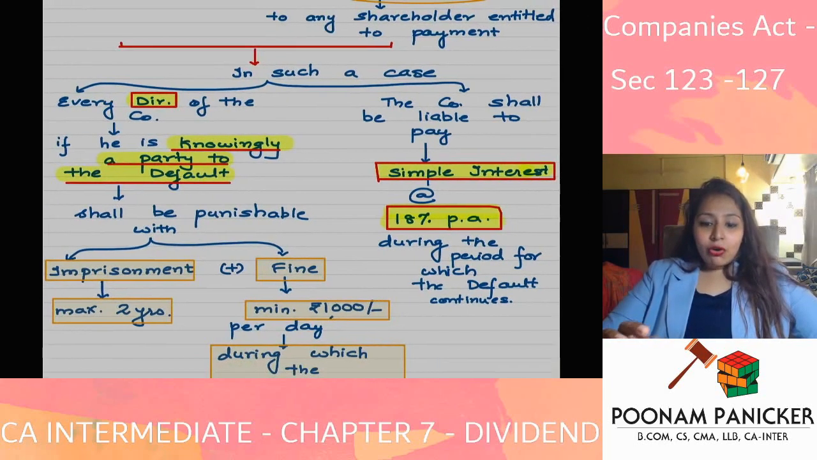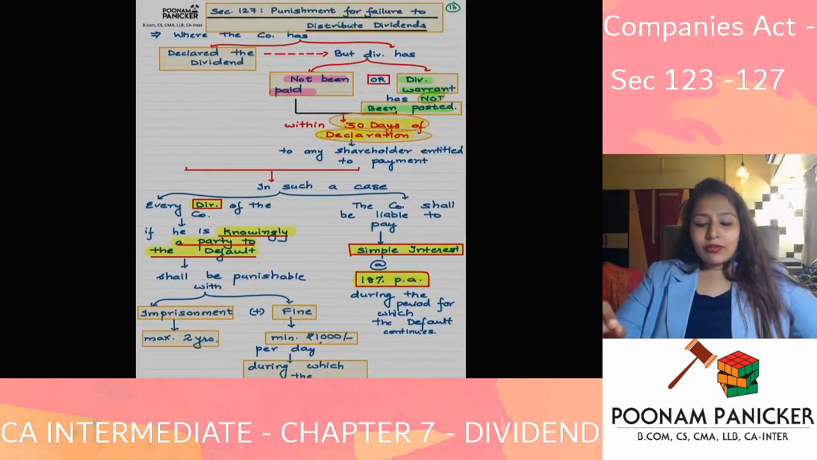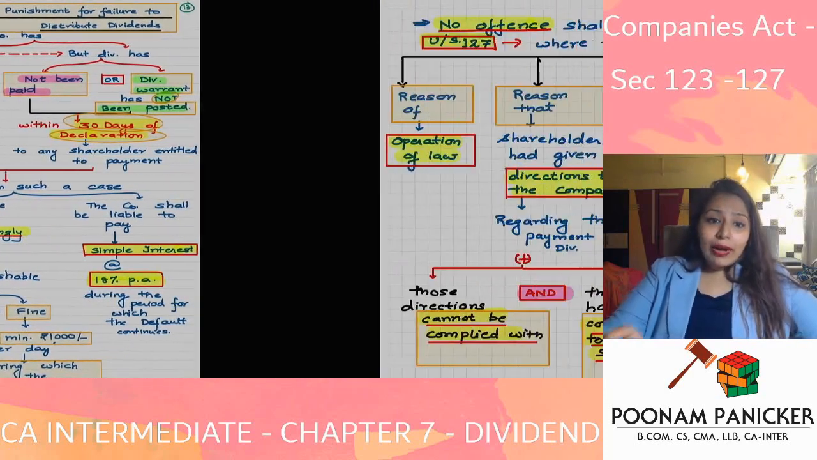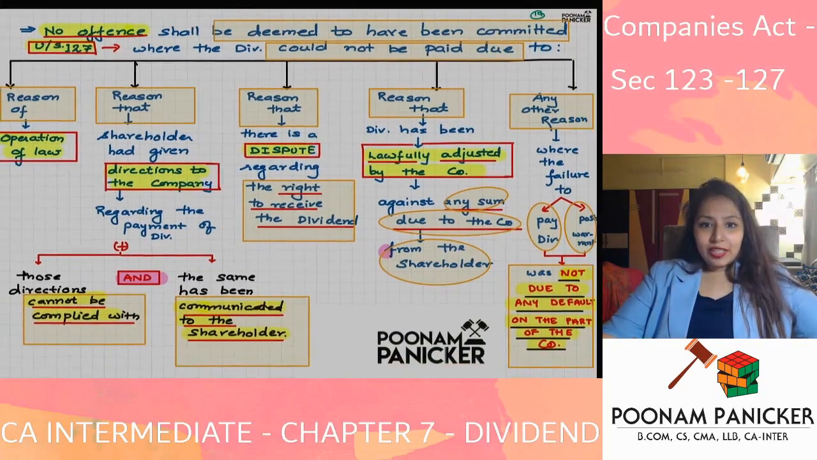Okay, guys. So if you do not post the dividend warrant and you do not pay the dividend within a period of how many days of declaration? 30 days of declaration. Then as per section 127, there is a penalty provision for the company, that is penal interest at the rate of 18% per annum, plus the director who is knowingly a party to the default has imprisonment which can go up to 2 years, plus fine of minimum 1,000 rupees per day during which the default continues. Okay, but section 127 had certain exceptions.